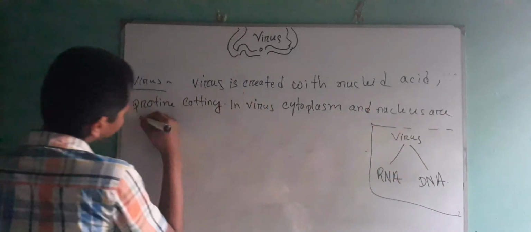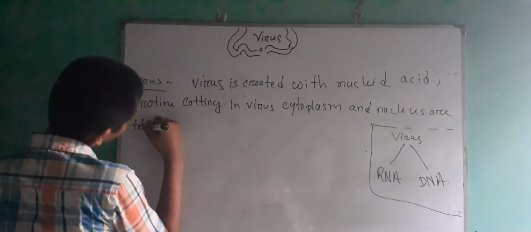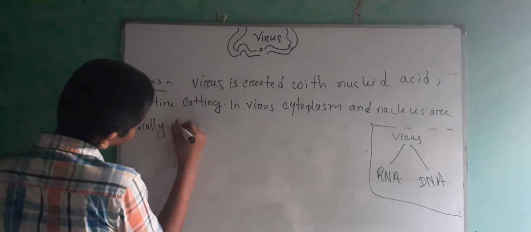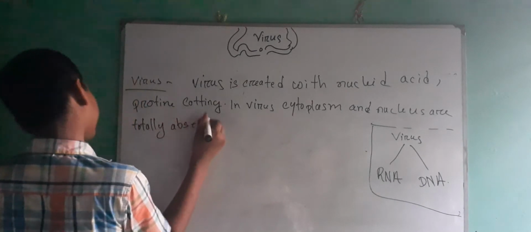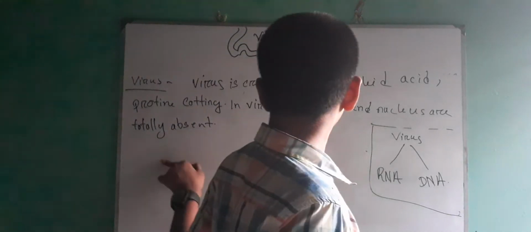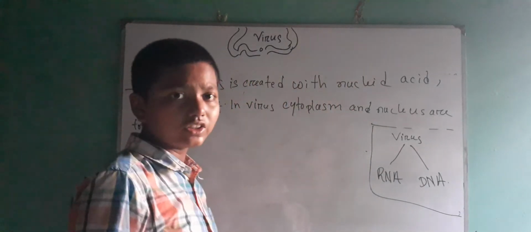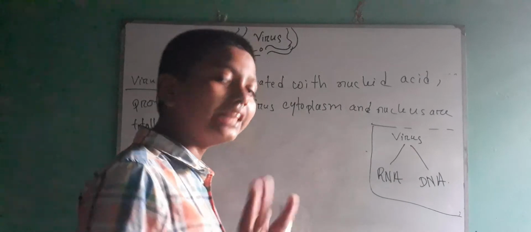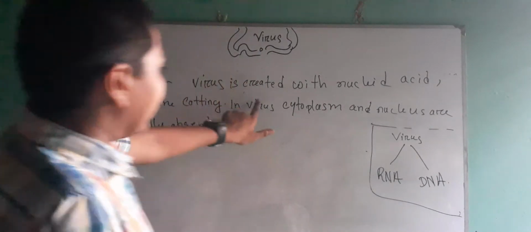Nucleus are totally absent. In virus, cytoplasm and nucleus are totally absent.